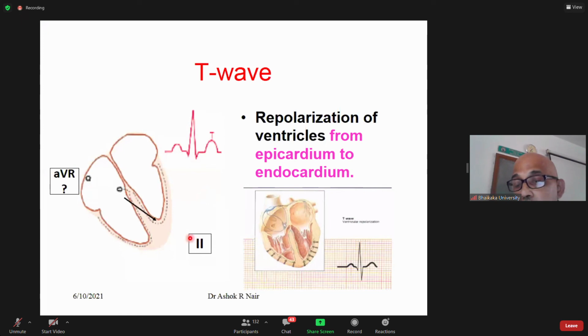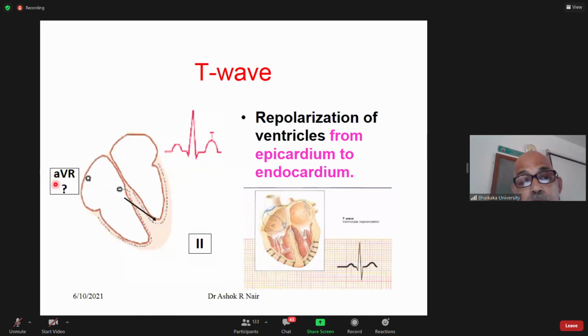I told you that in the ventricle, the repolarization spreads from epicardium to endocardium. As it is moving in the opposite direction, the electrical vector will be in this direction, so you have a positive T wave, in the same direction as the QRS complex, the R wave.